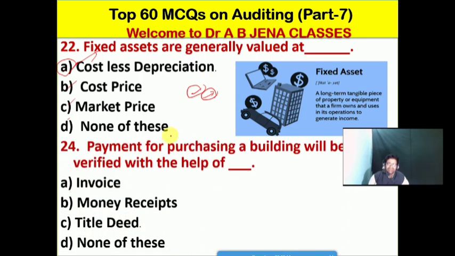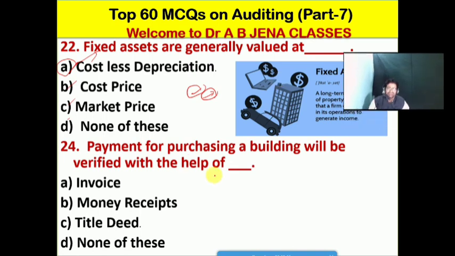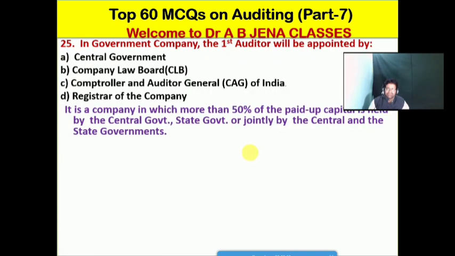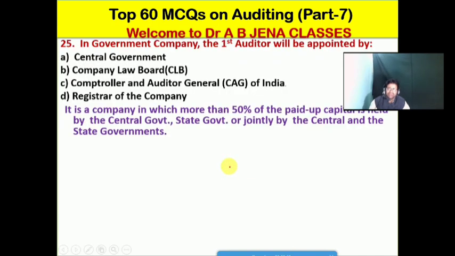So next one we will see: payment for purchasing a building will be verified with the help of which document? A invoice, B money received, C title deed, D none of these. Friends, C is the right option for this MCQ. Payment for purchasing a building will be verified with the help of the title deed by an auditor. So C is the right option for this MCQ.